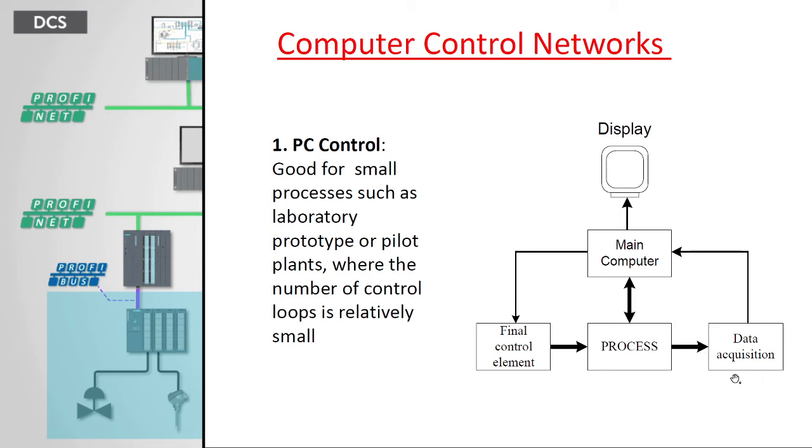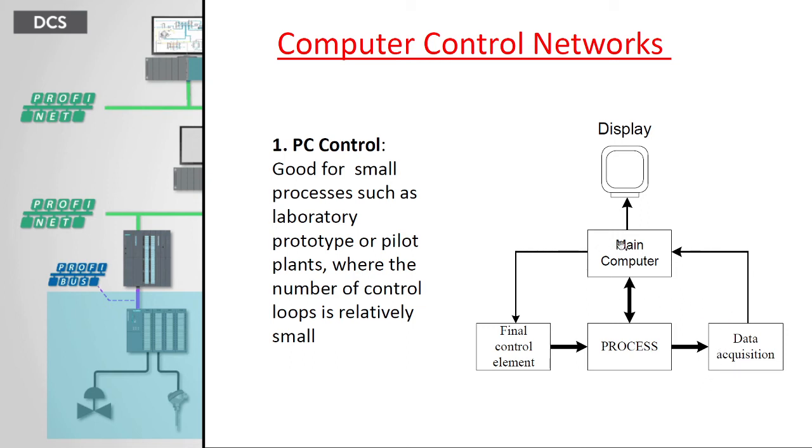Again, to control the set point of the process, we have to send an electrical signal to the process, so that requires the DAC, digital signals to analog signals. That is why we need the data acquisition system. It contains analog to digital converters as well as digital to analog converters.